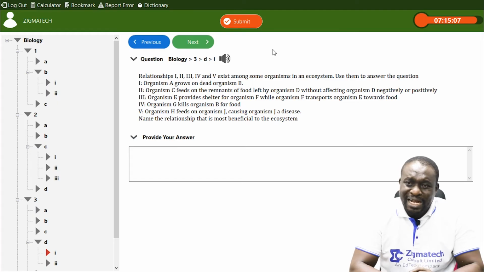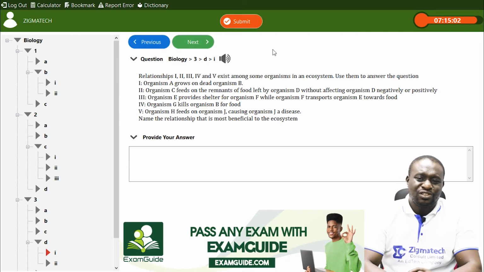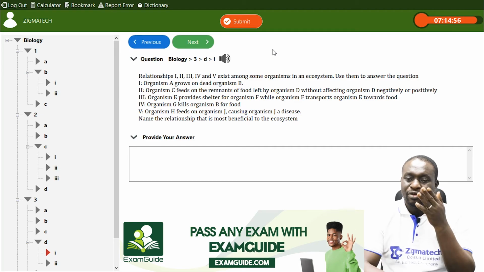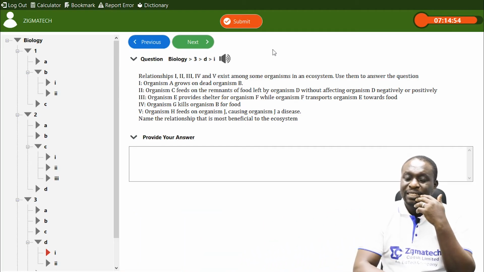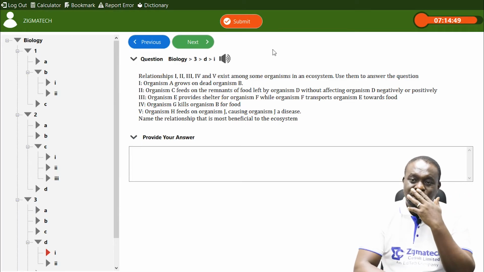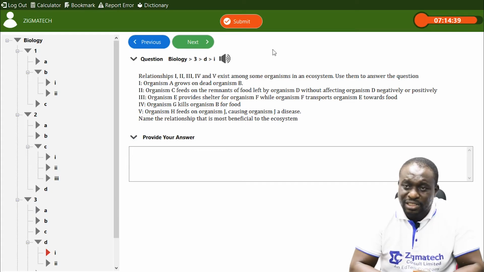Now, relationship 5 has no benefit to the ecosystem. It doesn't even benefit organisms in the ecosystem. Relationship 4 says the other one kills the other for food. It doesn't benefit the ecosystem. Relationship 3 also doesn't benefit the ecosystem. That is symbiosis. Relationship 2 also doesn't benefit the ecosystem.